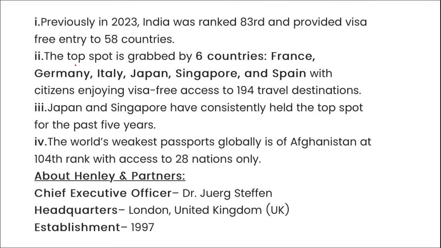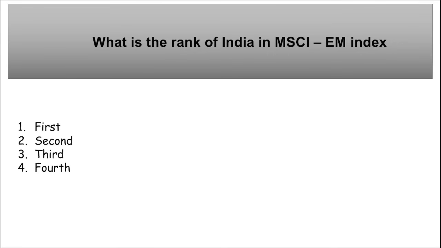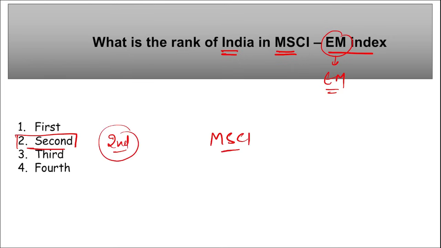Next, here you can see the top 6 countries in this index: France, Germany, Italy, Japan, Singapore, and Spain. Next is, what is the rank of India in the MSCI EM index? I repeat, what is the rank of India in this MSCI? EM is your emerging market, right? In this index, what is the rank of India? Remember, the rank of India here is second. India stood second in this MSCI EM index.